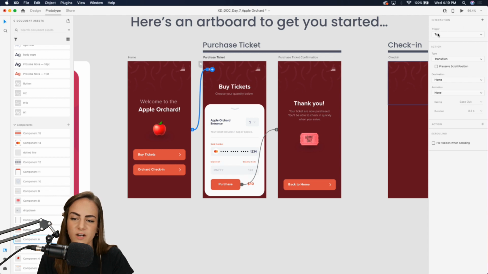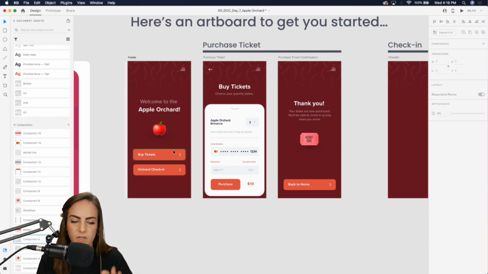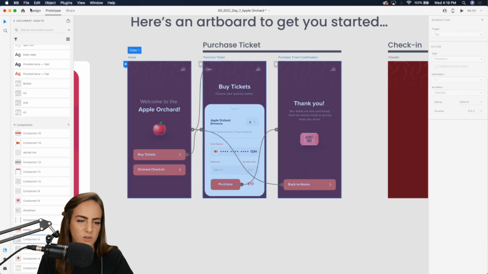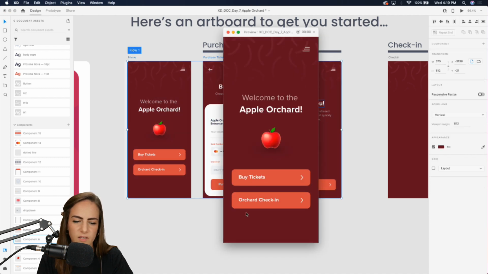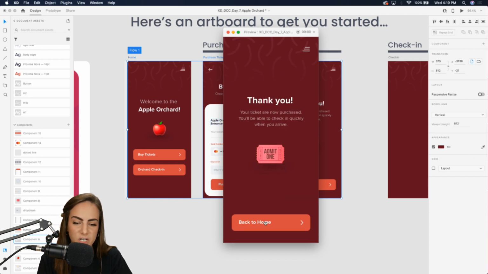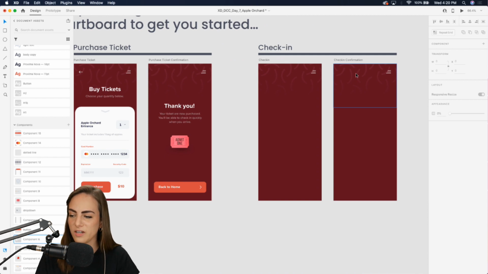And for the trigger, I'm just using tap for all of these. Just a regular transition and no animation. Generally with things like CTA buttons, you just want it to be pretty snappy, so go pretty quickly. And let's go ahead and preview what we got so far. We'll play this. Buy tickets. We fill out our quantity, card number, all of that. We purchase, and we've got our confirmation page. We go back to home. Awesome. So that part looks good.